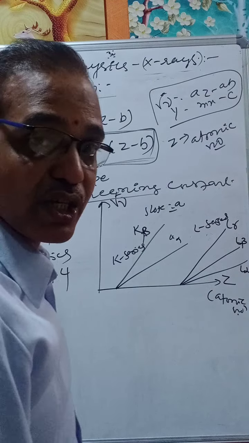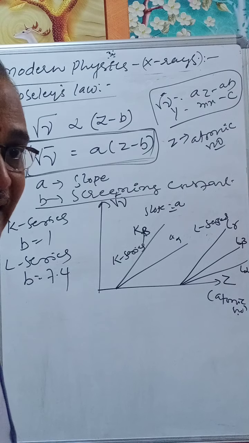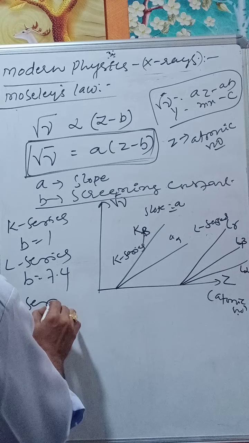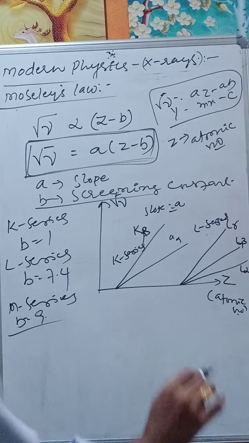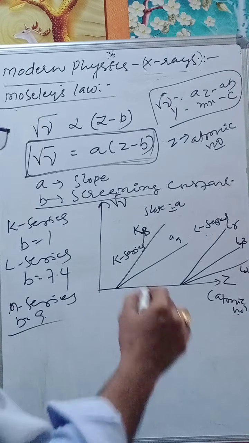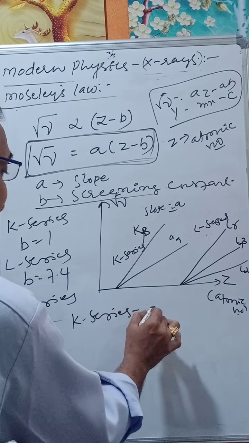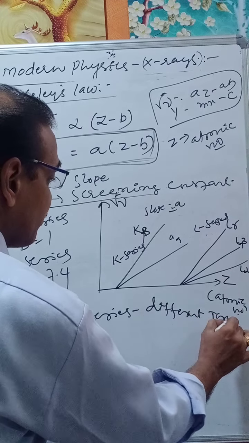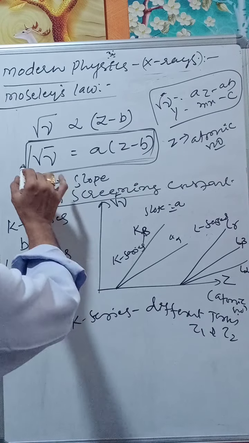And for the M series, B is equal to 9, and so on. If you use different targets, Z1 and Z2, for the K series, then what is the equation?